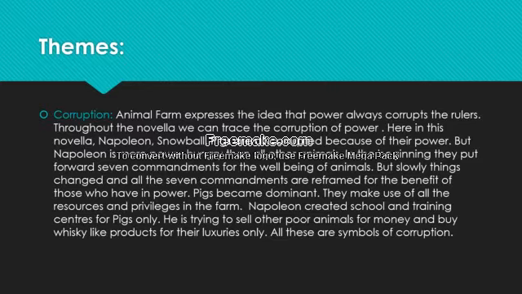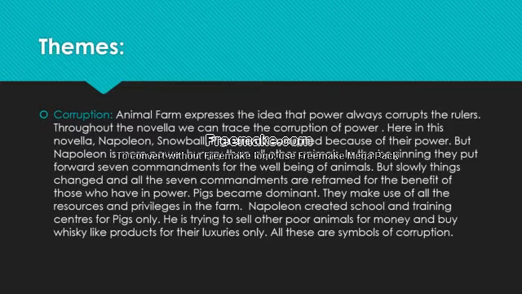Animal Farm expresses the idea that power always corrupts the rulers, and we can see clearly the corruption of power in this Animal Farm. In the initial part, we all know that it is known as Manor Farm, and the master was Mr. Jones. He did not care for his animals or give proper food or other resources to them, and he oppressed all the animals in the farm. So these animals rebelled against their master.